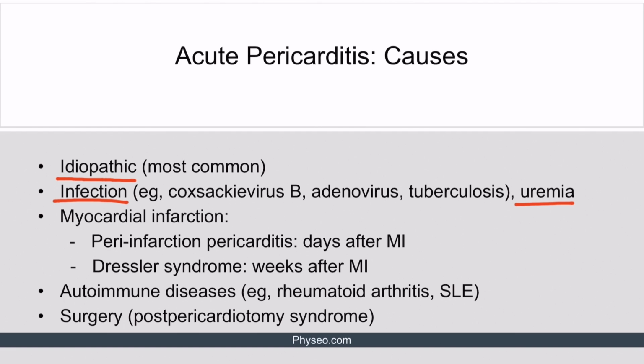Acute pericarditis can occur after an acute myocardial infarction. Peri-infarction pericarditis occurs within 1 to 3 days of MI. Weeks after an MI, Dressler syndrome, an immune-mediated inflammation of the pericardium, may also occur. Autoimmune disorders such as rheumatoid arthritis and systemic lupus erythematosus can also cause acute pericarditis. Pericarditis can be associated with surgery, referred to as postpericardiotomy syndrome. This occurs after surgical manipulation of the pericardium and can initiate an inflammatory reaction causing pericarditis.